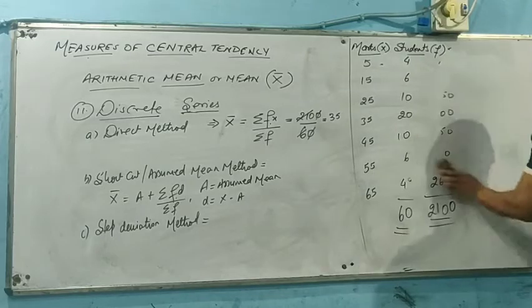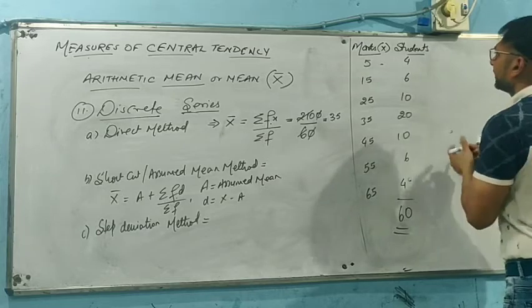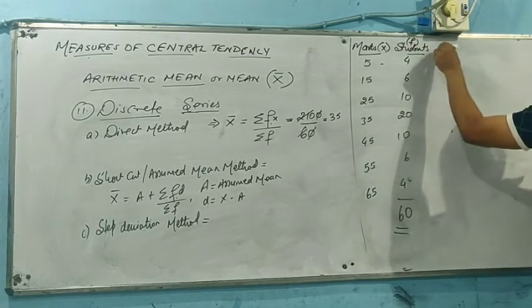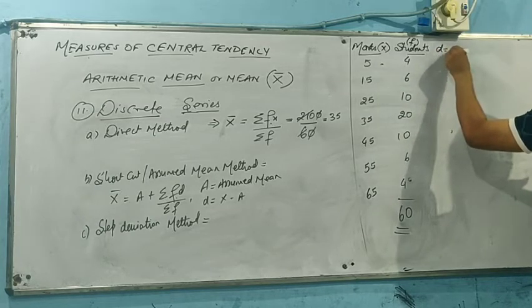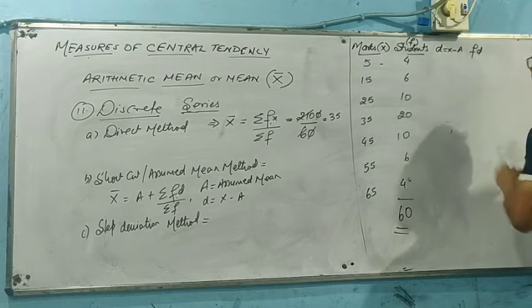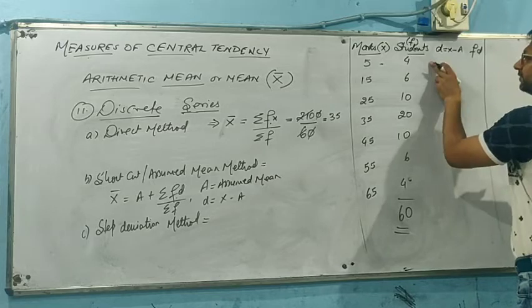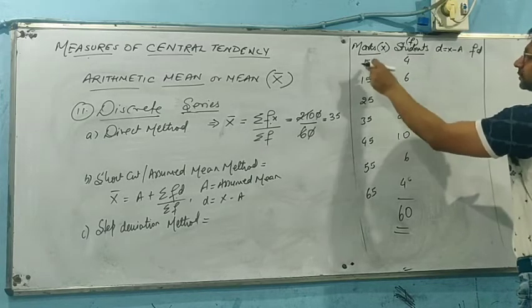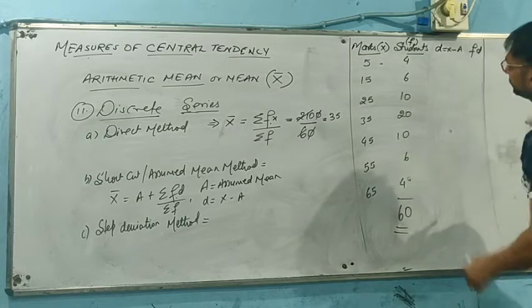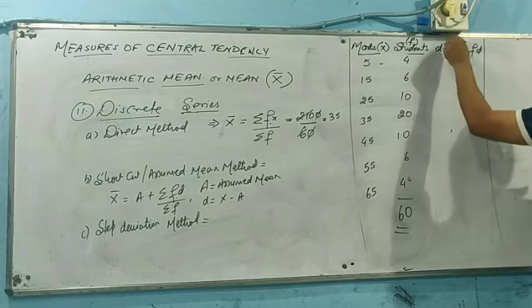Now we need to find out d first. D stands for x minus a, and then we will have fd. We can assume any value as the assumed mean, say 35, which is more appropriate.